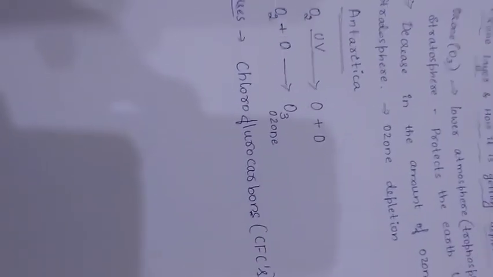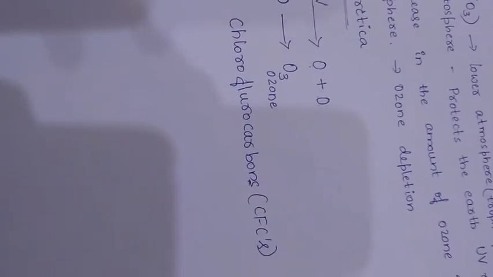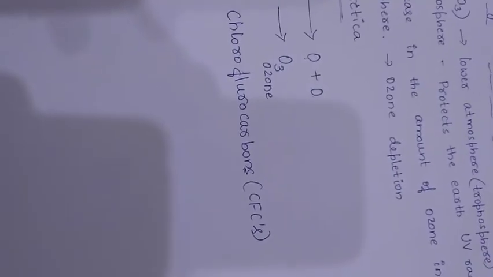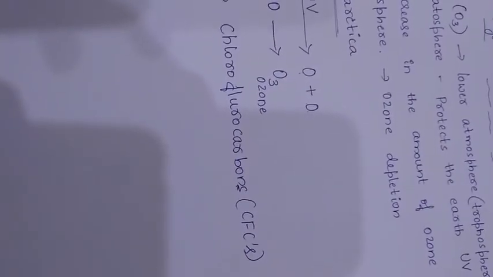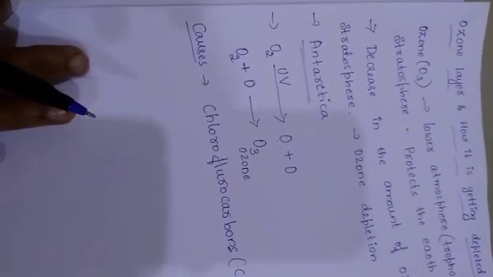CFC means chlorofluorocarbon. These chlorofluorocarbons cross the ozone shield and interact with the ultraviolet radiations of the sun. At that time, chlorine is released or gets separated from the CFCs. That separated chlorine attacks the ozone layer and causes its depletion. So this is about the causes of ozone depletion.